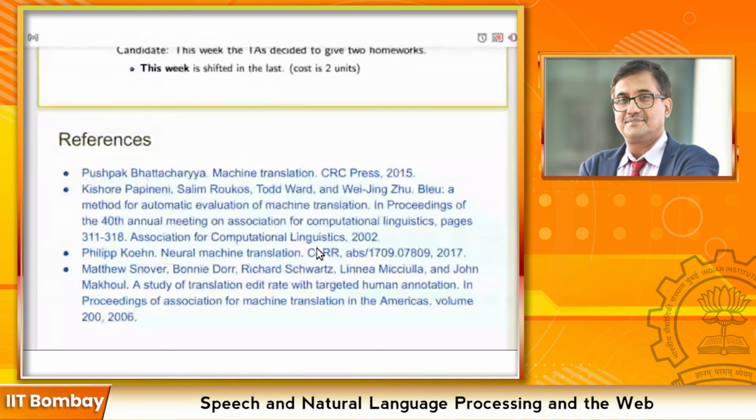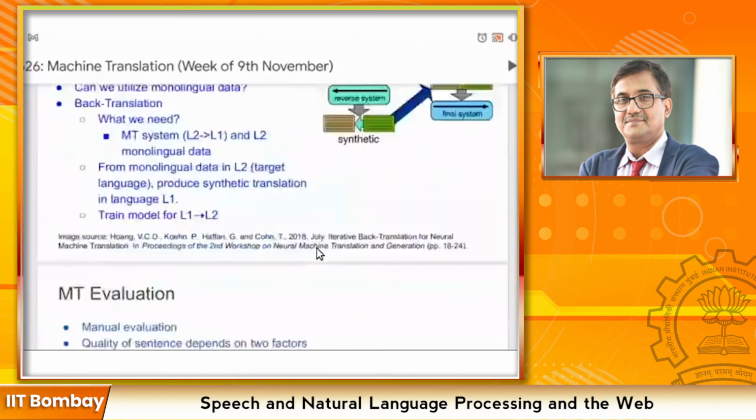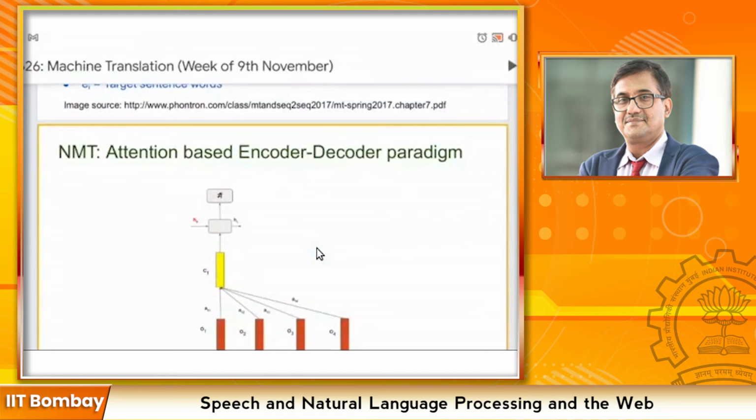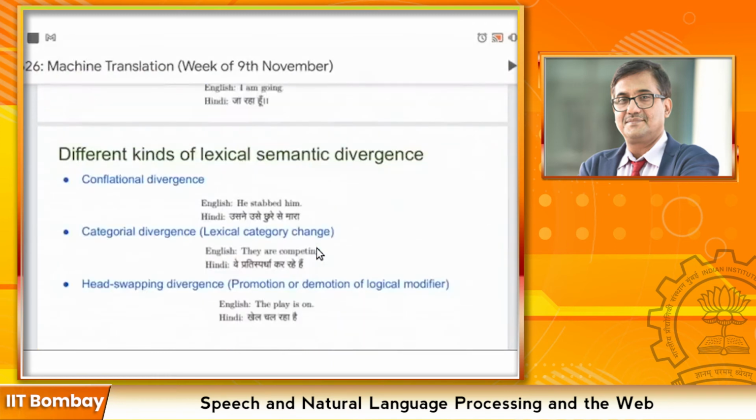Then maybe start with Saurav's question on what a logical modifier is. A logical modifier is a linguistic concept where promotion and demotion of a head happens. For example, "The play is on", "khel chal raha hai". Demotion of a logical modifier.